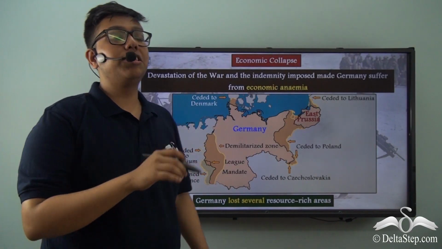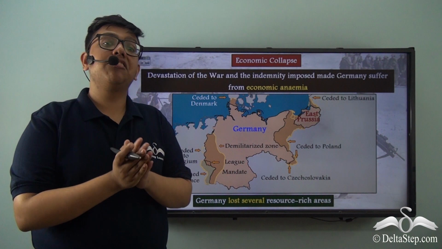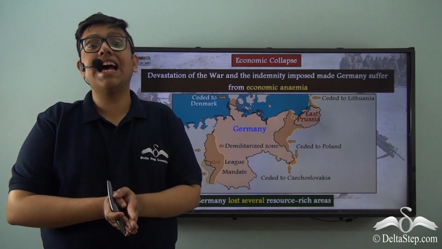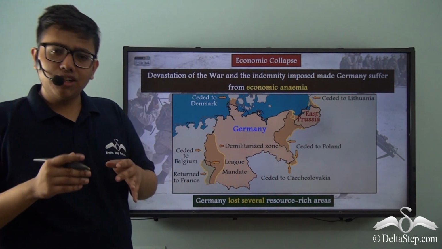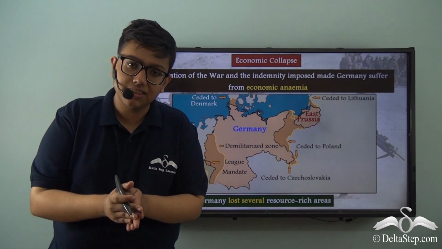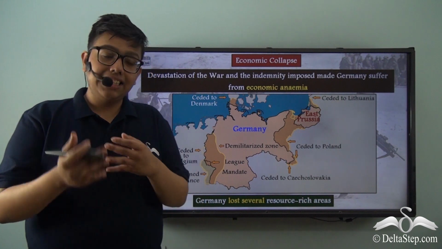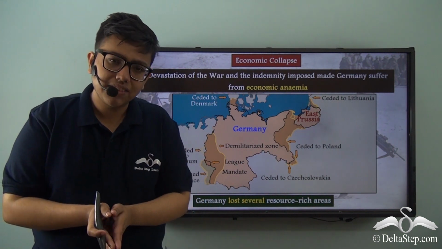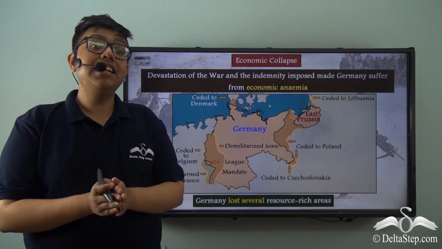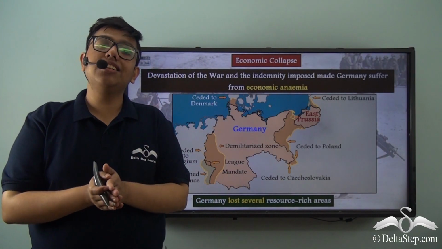Now, speaking of the consequences of the Treaty of Versailles on Germany, let us speak about another cause behind the rise of Nazism, which is associated with the Treaty of Versailles: the economic collapse that Germany had to face. If you remember, the Treaty of Versailles imposed an insane amount of war indemnity on German shoulders. Germany had fought on both fronts of the First World War, and therefore it had encountered a huge amount of devastation. Any hopes of reconstruction after the First World War went down the drain when this indemnity was imposed on Germany, which made up a significant chunk of its revenue.